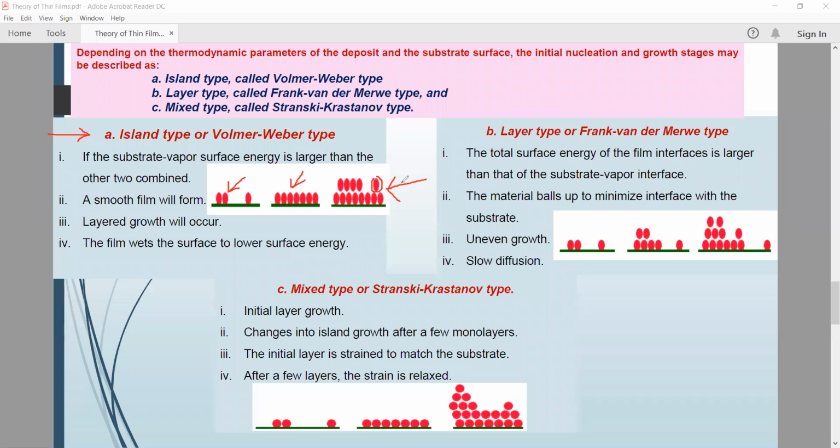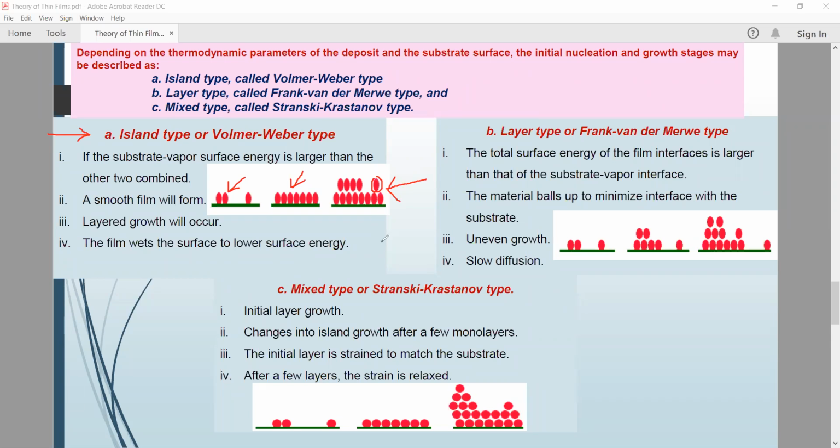And layer growth will occur. If we want to deposit one more layer, it is possible to grow. And the film wets the surface to lower the surface energy. Wets means some of the dry film.